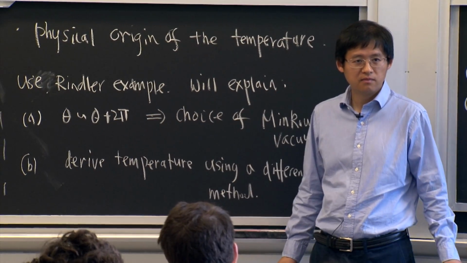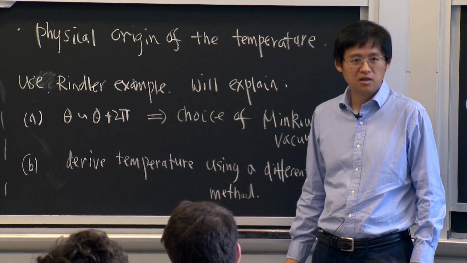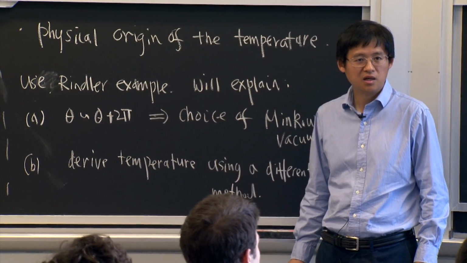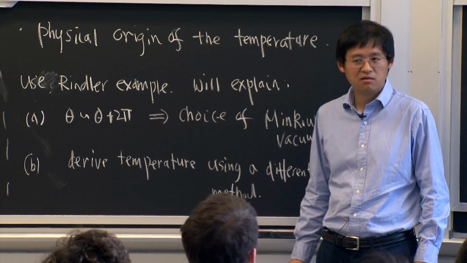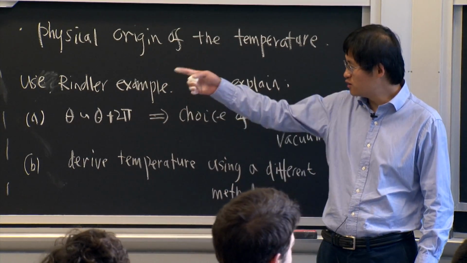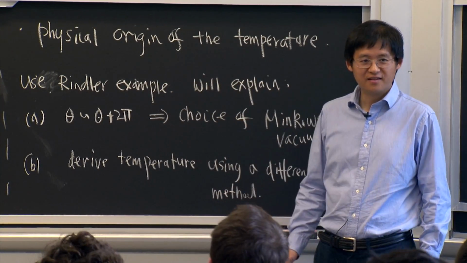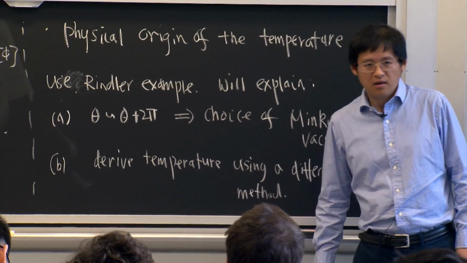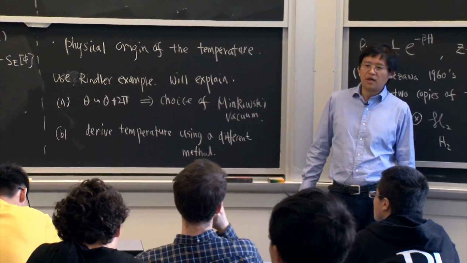Yes? Can you give an overall picture? Why do we need this Schrodinger representation of QFT? You will see it in a few minutes, because I am going to use those formulas. Yes?